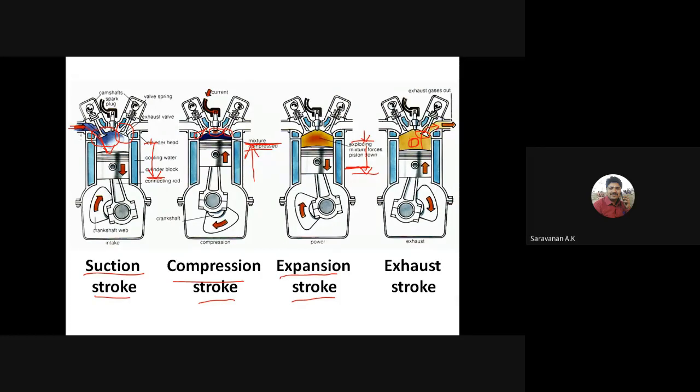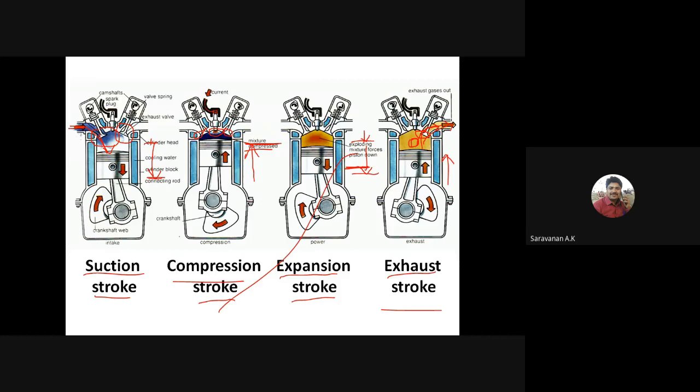Again the exhaust stroke will happen, so the piston moves in the upward direction, and all the exhaust gas will be sent to the exhaust system. So these are the four strokes, right?